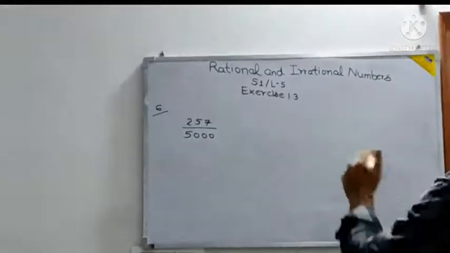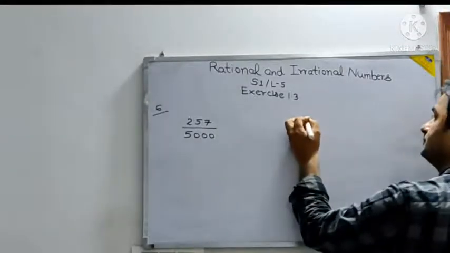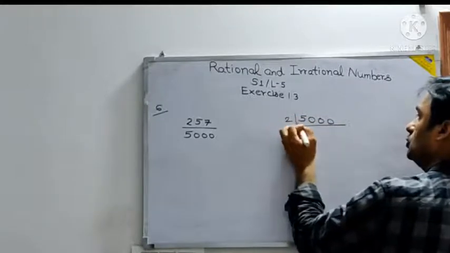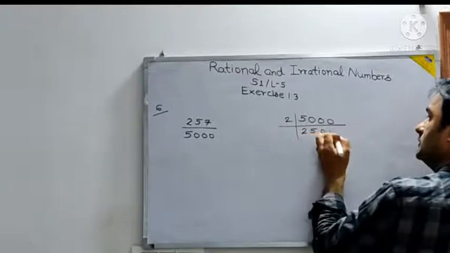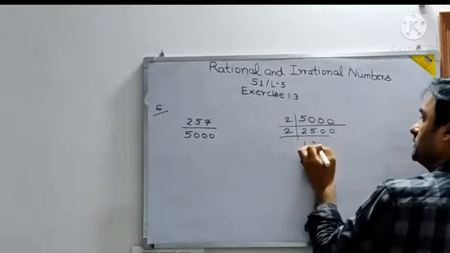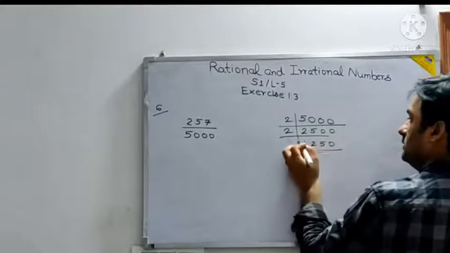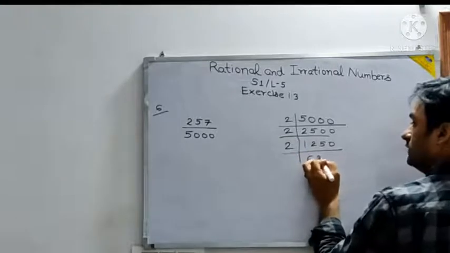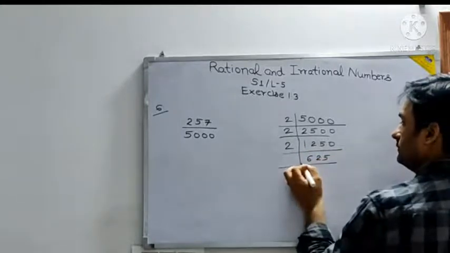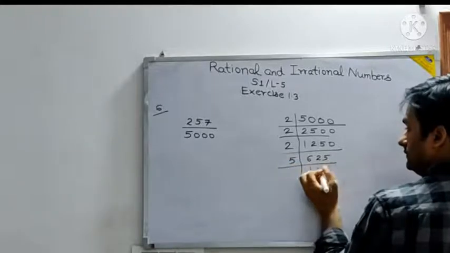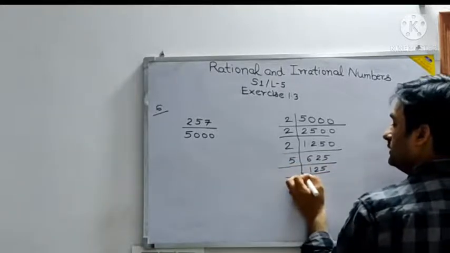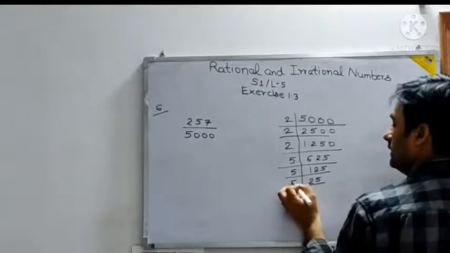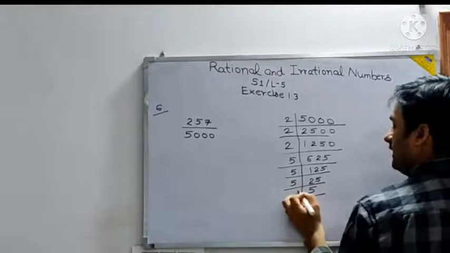So let's write 5000 here and do the prime factorization starting with 2: 2500, 1250, 625, then 125, 25, 5, 1.